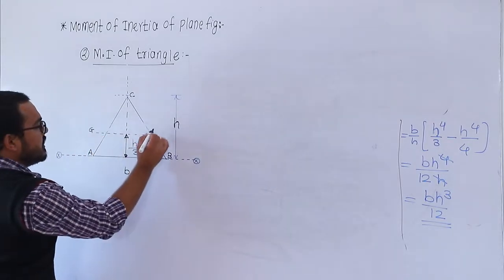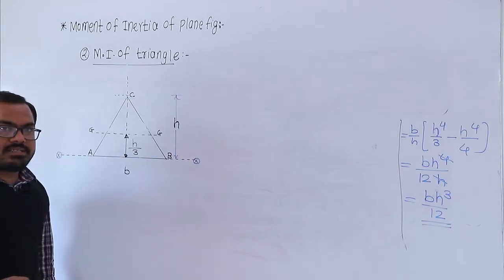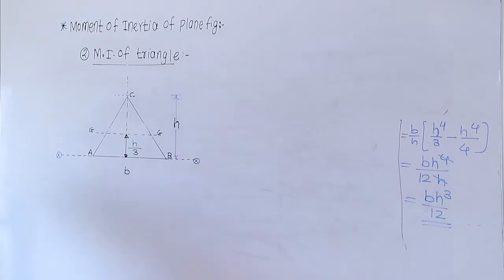Suppose it is G. This is the centroidal axis, G. Then our question is, what is the moment of inertia about the GG axis? So let us consider the theorem, that is the parallel axis theorem. And what is the parallel axis theorem?